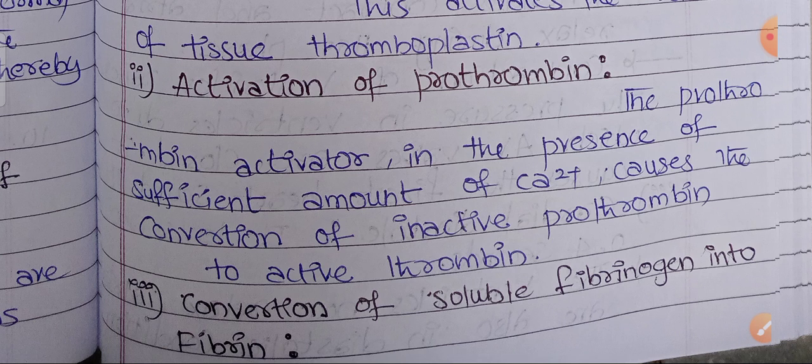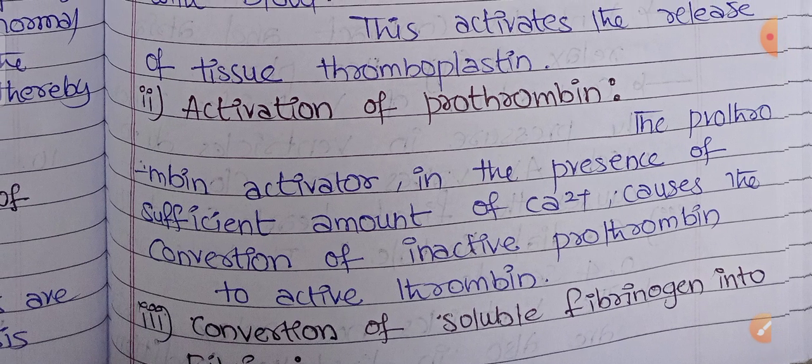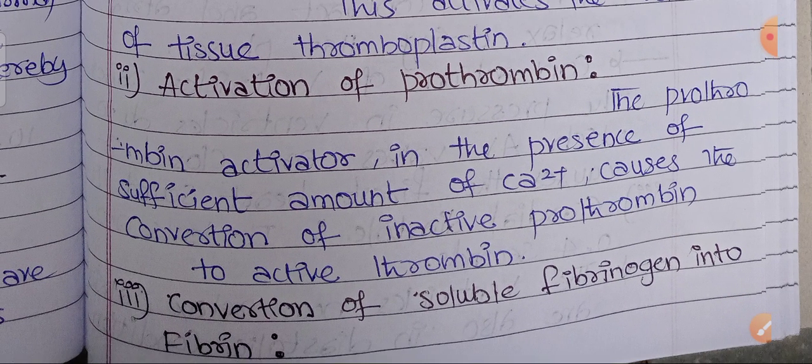Next, activation of prothrombin. Prothrombin activator, in the presence of a sufficient amount of calcium, causes the conversion of inactive prothrombin to active thrombin. Next, conversion of the soluble fibrinogen into fibrin.